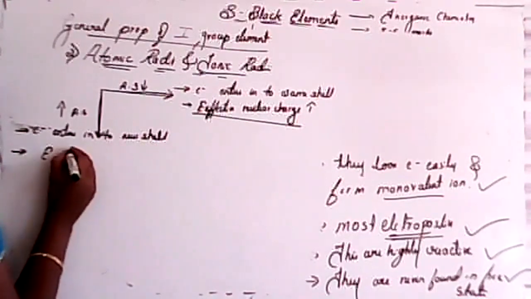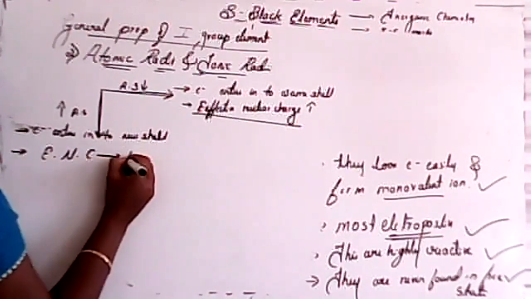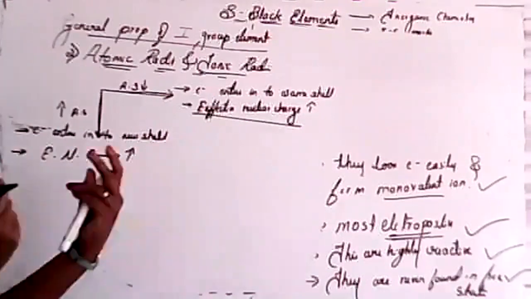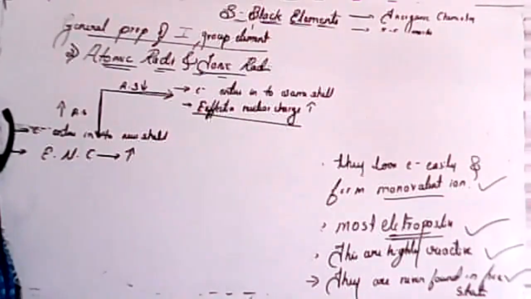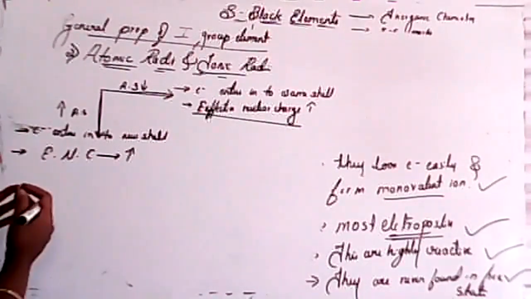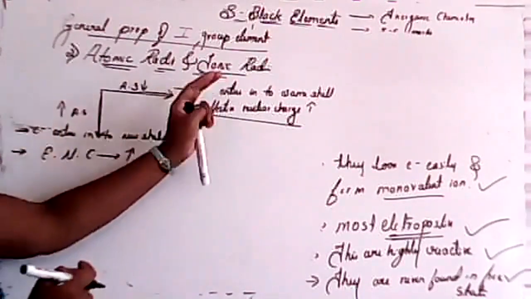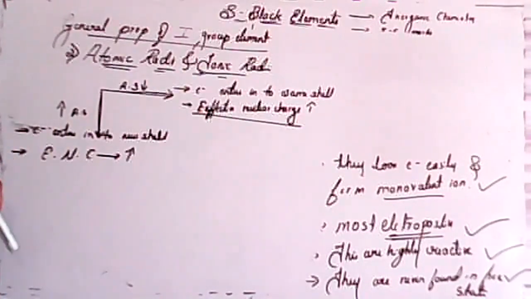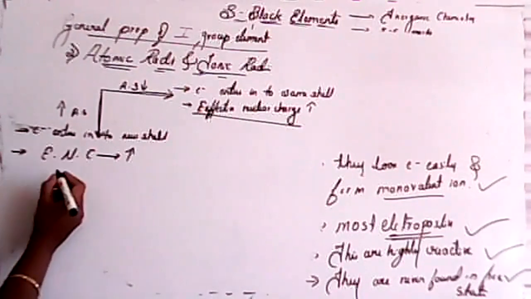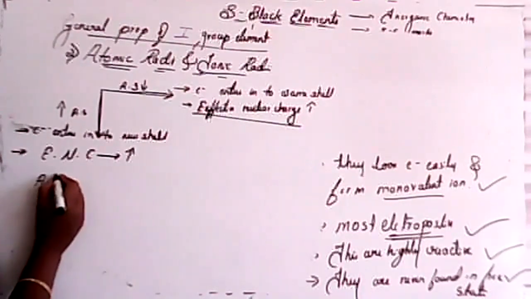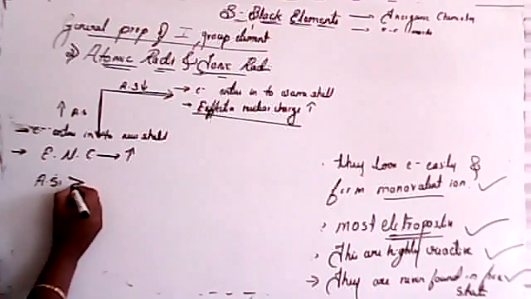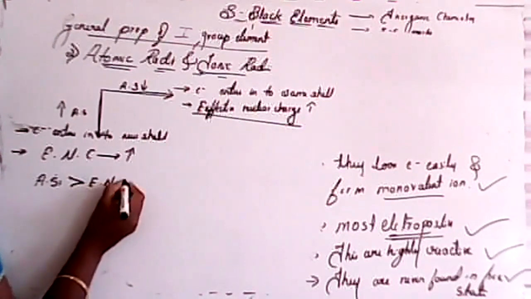But the second one is very important. Effective nuclear charge also increases in both cases. But why does atomic size increase here, but in this case atomic size decreases? Because atomic size predominates over effective nuclear charge.